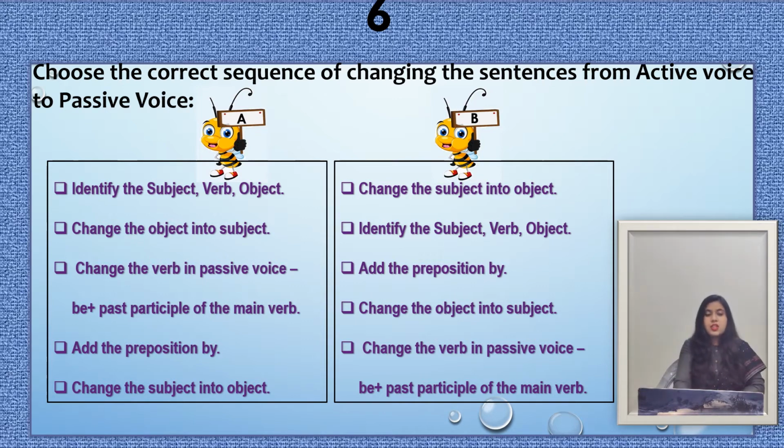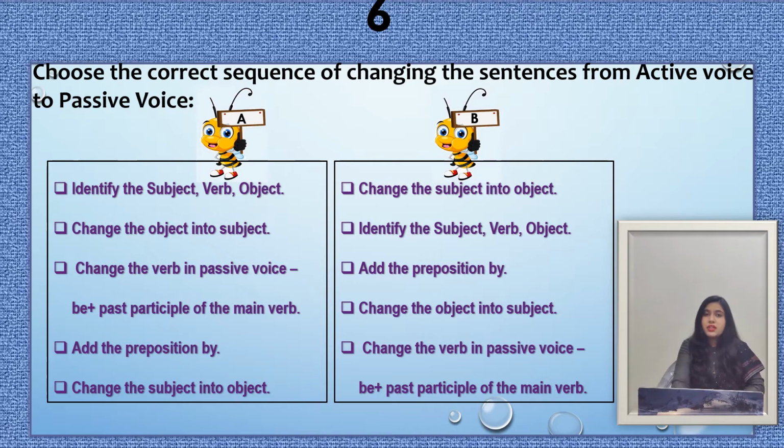Second step is change the object into subject. The third step is change the verb into passive voice, means we use this formula, be plus past participle of the main verb. The fourth step is add the preposition by, and the fifth step is change the subject into object. So these are the steps in option A.